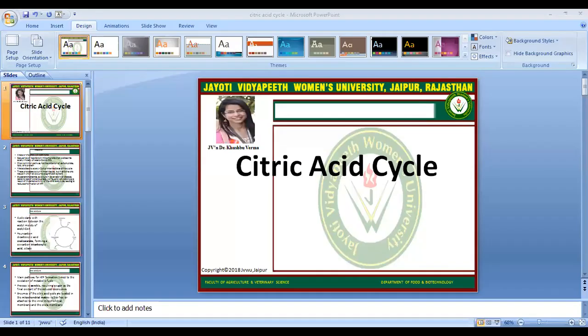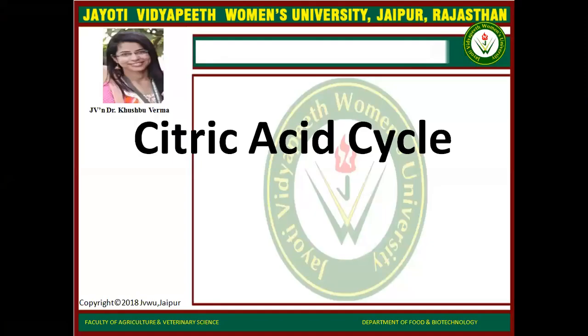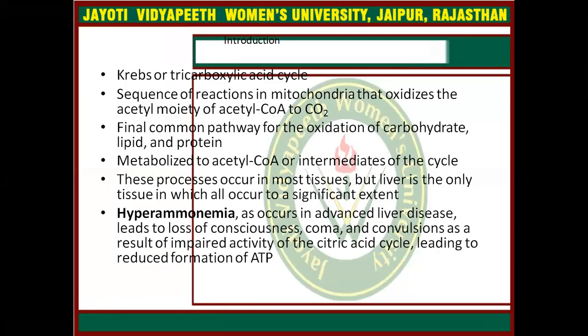Today we will discuss the citric acid cycle. The citric acid cycle follows the glycolytic pathway, and its other names are the Krebs cycle or tricarboxylic acid cycle. It is a sequence of reactions in mitochondria that oxidize the acetyl moiety of acetyl coenzyme A to carbon dioxide.